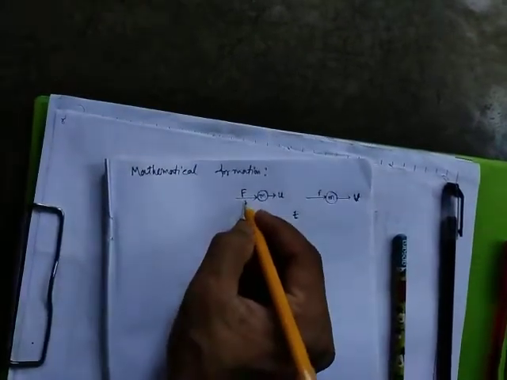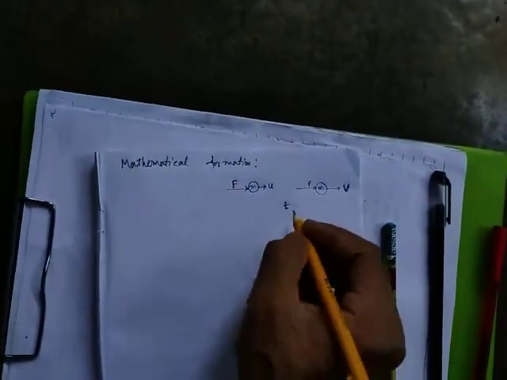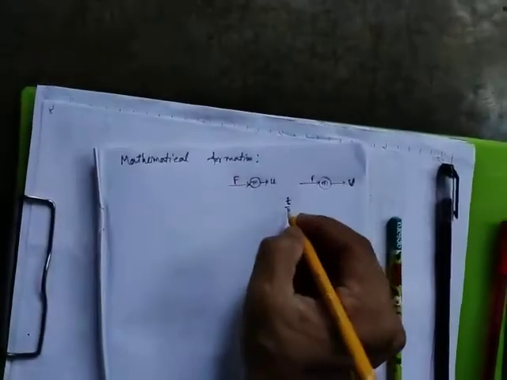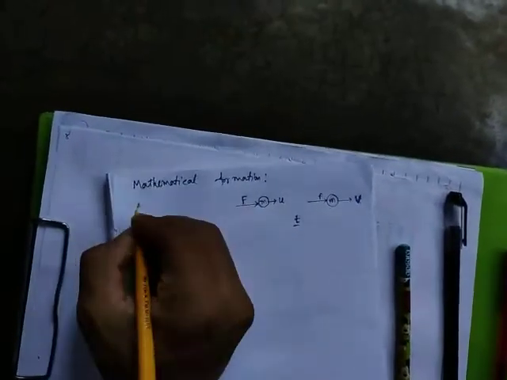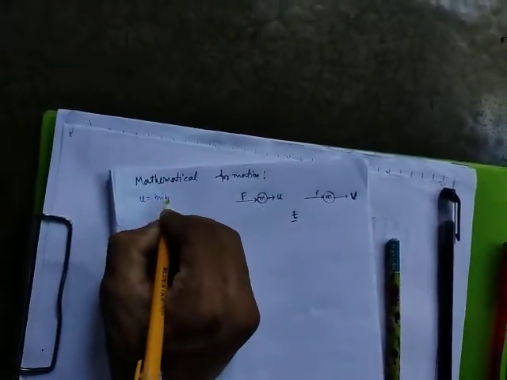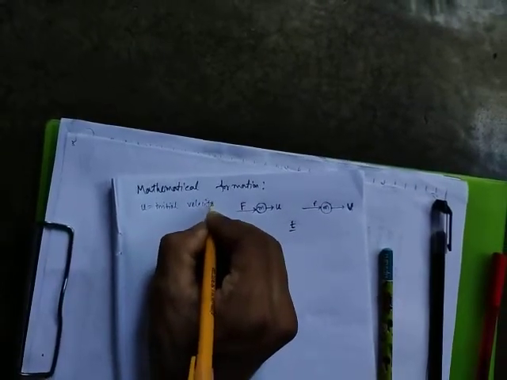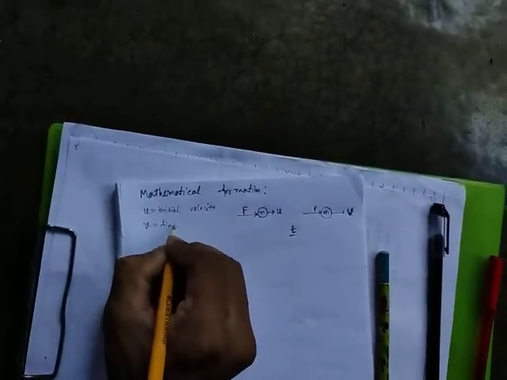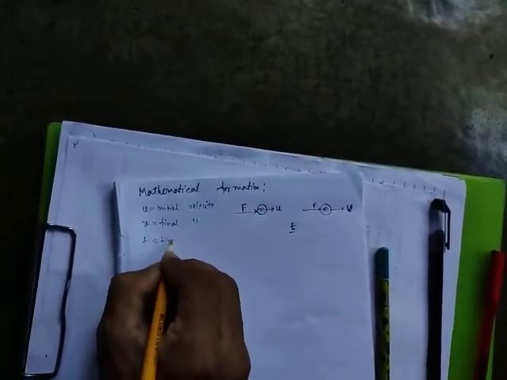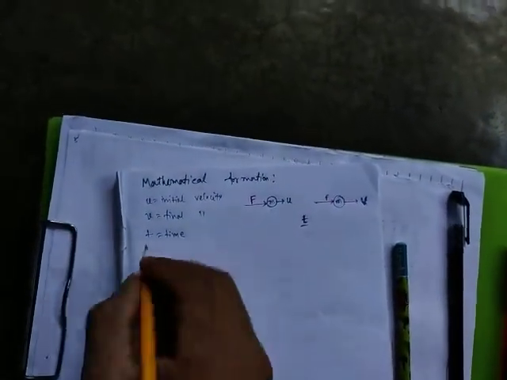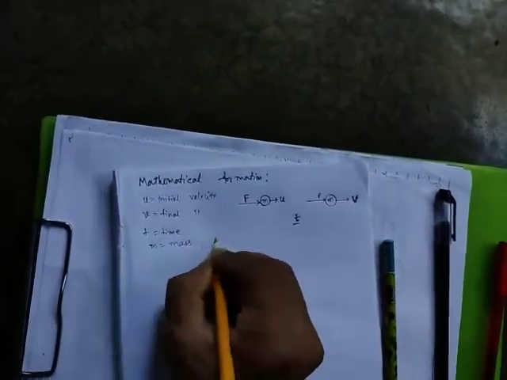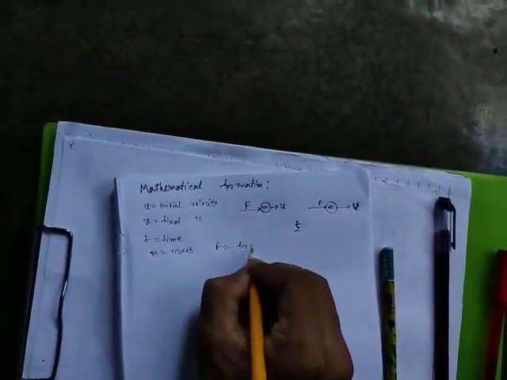Let a force F be applied on the body for the time t, so the velocity of the body becomes v after time t. That means u is the initial velocity, v is the final velocity, t is the time taken to change the velocity, m is the mass, and F is the external force applied, or unbalanced force. Obviously, remember this is the unbalanced force.